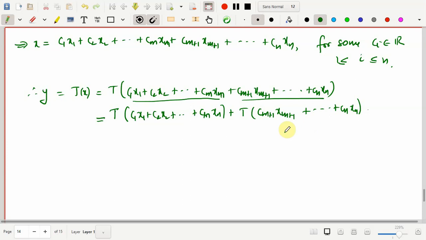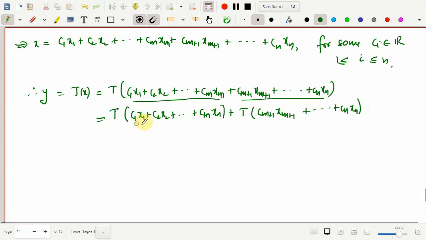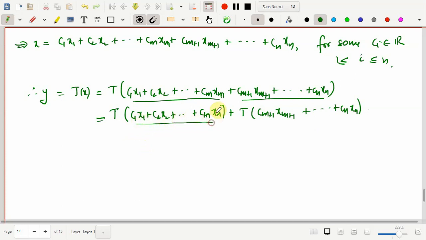So that means we are expecting this term to be equal to 0, and this will be equal to 0 provided, don't forget the definition of kernel of T, that this vector, c1 x1 plus c2 x2 plus this goes on till cm xm, belongs to kernel of T. Because that's the definition of kernel of T. If this belongs to kernel of T, then definitely T of this vector has to be equal to 0.